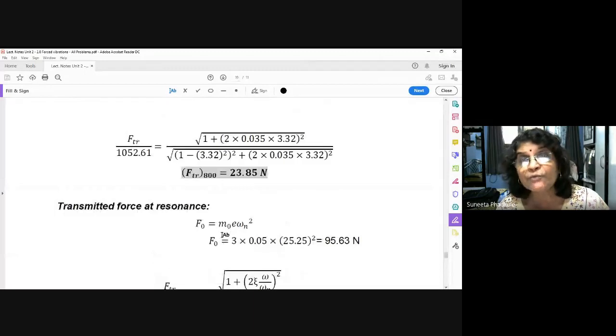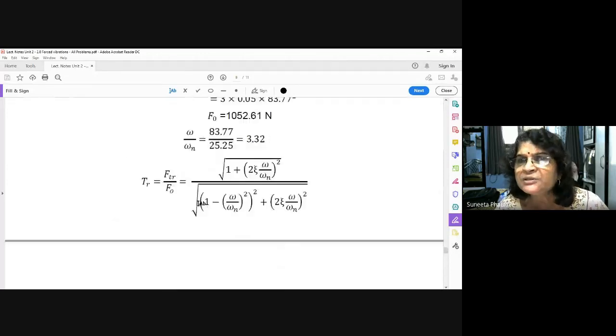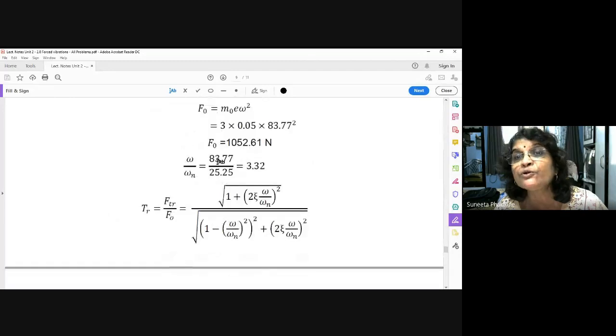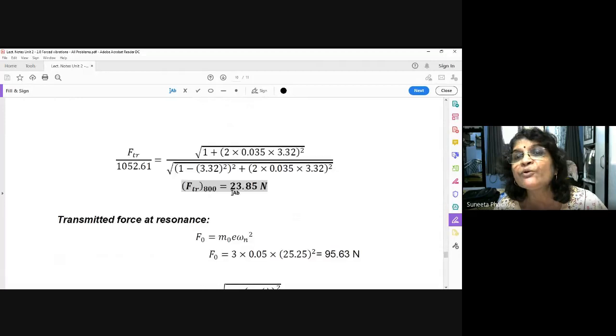As I already told, what is the difference between the first case and the second case? In the first case, that is forced vibration due to external excitation, this FO is constant whatever the speed may be. In the second case, that is forced vibration due to unbalanced mass, FO is dependent on omega. As omega changes, FO changes. Here, as your omega was higher, 83.77, your unbalanced force was higher, 105.52 Newton. But out of this, how much is transmitted? Only 23.85, because it is not a resonant condition.